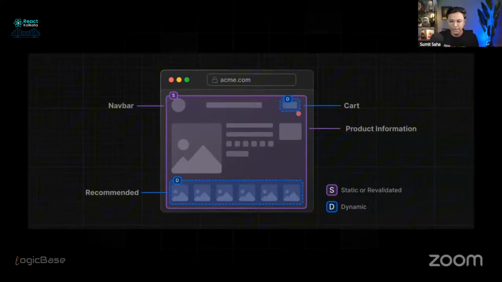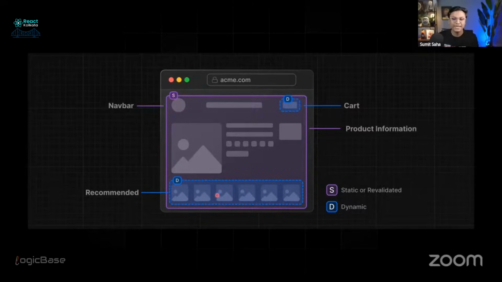And also the blue area, this needs to be dynamic because this is the cart area. So this is a personalized area for the user. The cart count can change. So this needs to be dynamic. And below, there is a recommended section, which is also personalized for the user. So this needs to be dynamic as well.